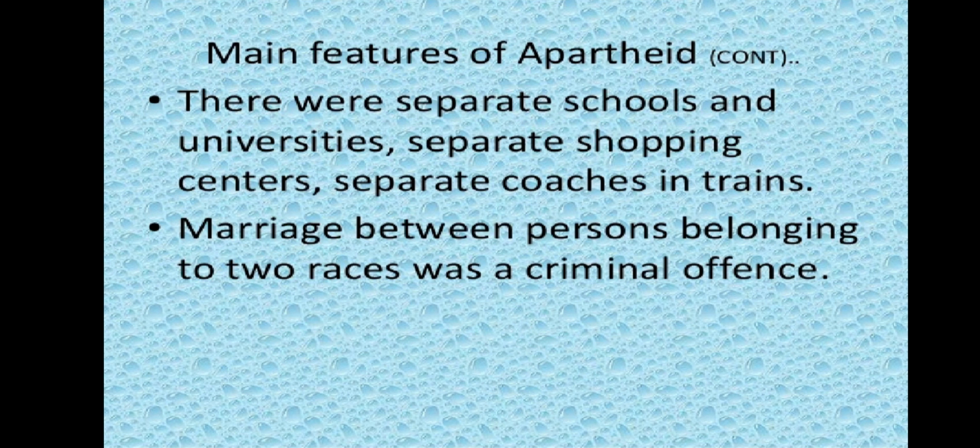There were separate schools and universities, separate shopping centers, separate coaches in trains. Marriage between persons belonging to two races was a criminal offense. Two races means from two origins, European, non-European, was a criminal offense. They were imprisoned.